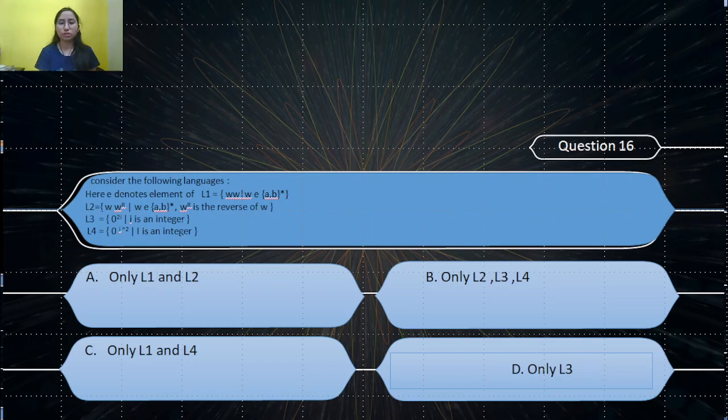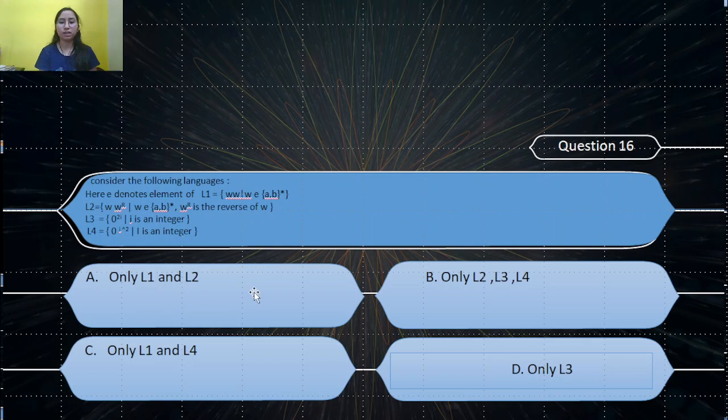Let's see another question. Question number 16. Consider the following languages. L1 = {ww | w ∈ {a,b}*}. L2 = {ww^R | w ∈ {a,b}*}, where w^R is the reverse of w. L3 = {0^(2i) | i is an integer}, and L4 = {0^(i²) | i is an integer}.